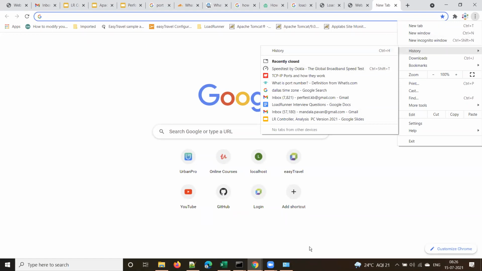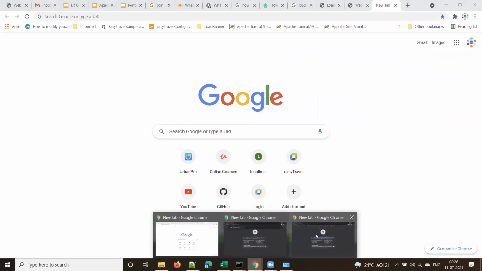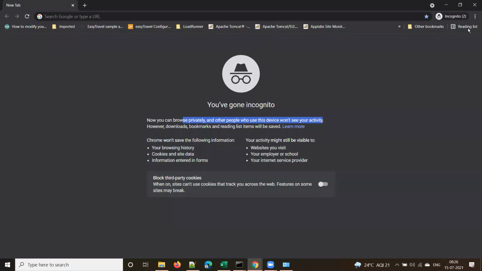Whereas if you browse something in incognito, it will not store that browsing history. Here you can see Chrome won't save the following information. Your browsing history will not be saved. Cookies and site data will not be saved. And information that you entered in forms will not be saved.